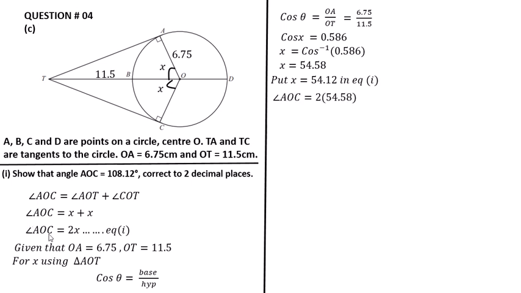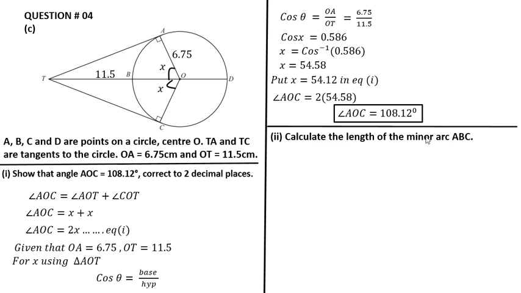So the angle AOC is equal to 2 times 54.58. After multiplication we get 108.12. We have shown that this is equal to this one, hence proved.